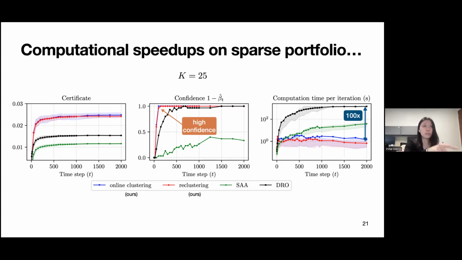We show that for both of these methods, according to our theory, we have a larger certificate compared to Wasserstein DRO and sample average approximation, but we have higher confidence that our certificate upper bounds the out-of-sample value. And in terms of computational time, as time goes on, we get multiple orders of magnitude speedups compared to Wasserstein DRO, as well as compared to sample average approximation, where we actually didn't even account for